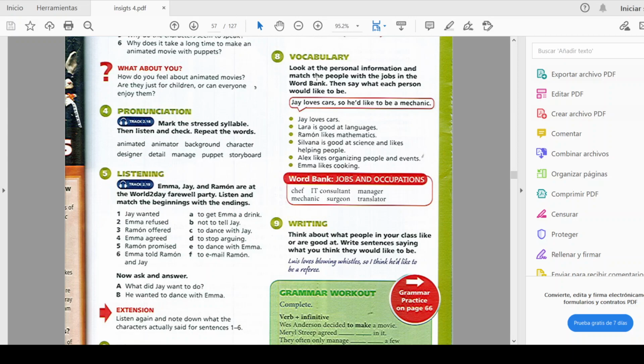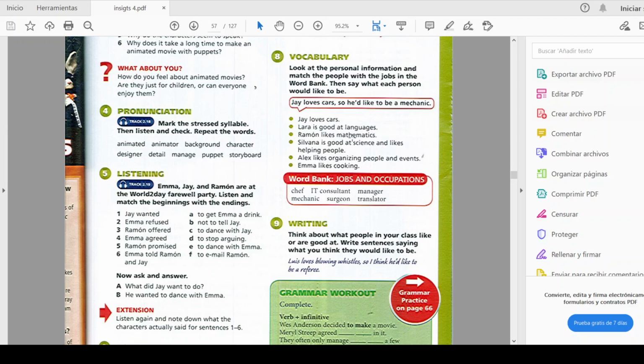Then we have exercise 8. This is vocabulary. Look at the personal information and match the people with the jobs in the word bank. Then say what each person would like to be. Like this: Jay loves cars, so he would like to be a mechanic. Remember that we have to use the jobs or occupations in the word bank, and try to join them using "so."